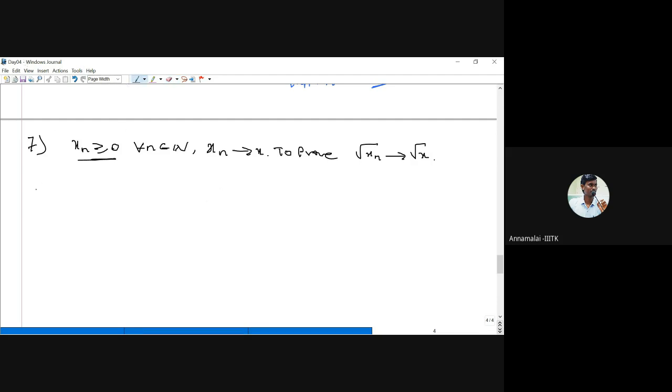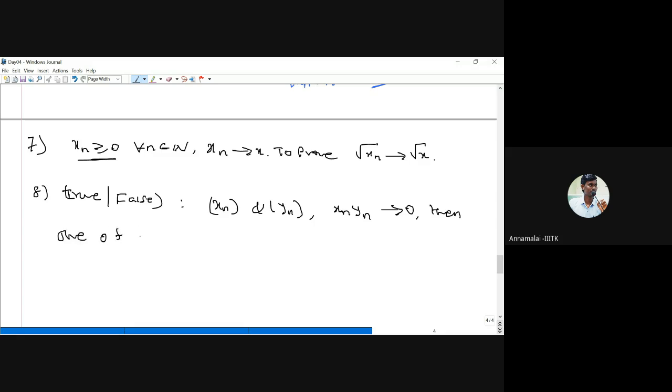And then next, a true or false question. Suppose we have two sequences xn and yn. So xn is one sequence and yn is another sequence, and it's given that the product xn into yn converges to 0. Then can we say at least one of the sequences converges to 0? Either xn converges to 0 or yn converges to 0. Is it true?